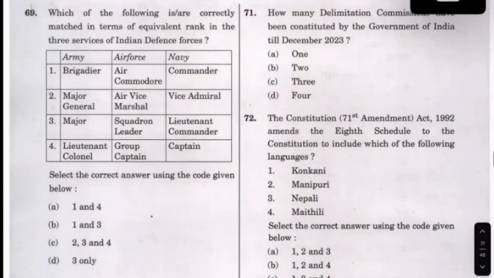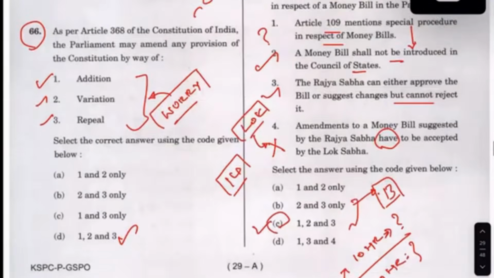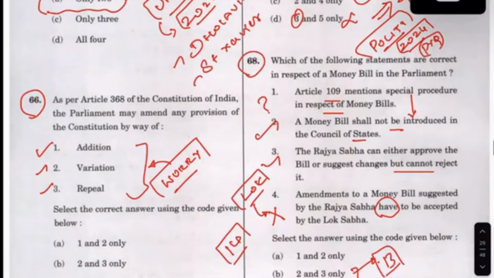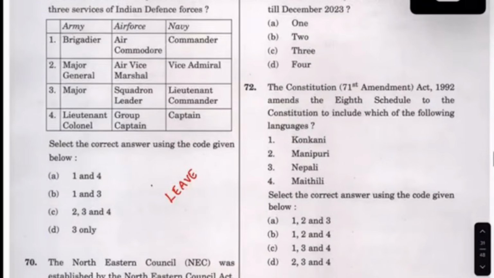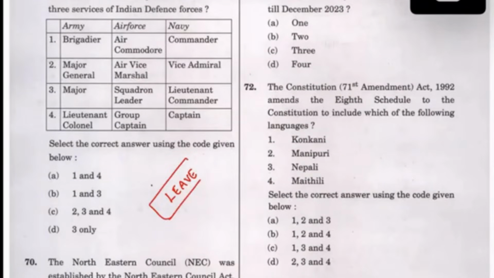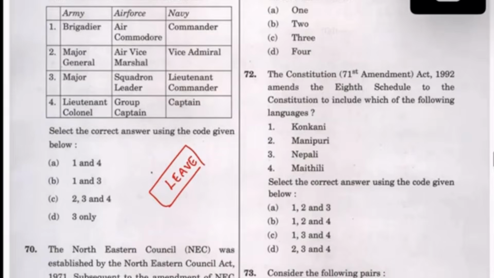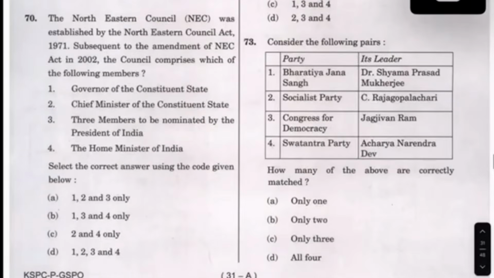And this question, see, people may have an idea, but I do not have an idea for this question. See, this question I'm going to take because this question is an easier question. That is, money bill shall not be. See, this is in Article 109 that we should know. This one I do not know. I'm going to leave. I do not know the answer for this question. Actually, I was also not sure of this question. I am not going to take the entirety.